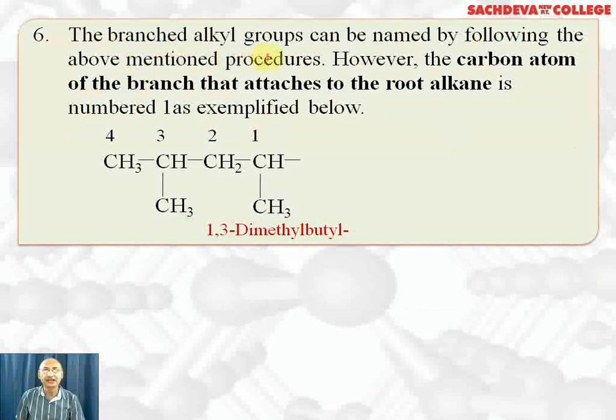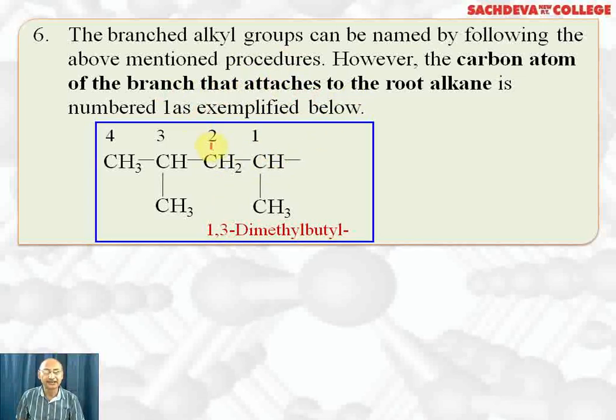Next, the branched chain alkyl groups can be named by the following procedure. However, the carbon atom of the branch that attaches to the root alkane is numbered 1, as exemplified below. Here this is first, second, third, fourth. So we call it 1,3-dimethylbutyl. This whole is butyl, and with the first carbon atom a methyl group is attached, and with the third carbon atom a methyl group is attached. So we call it 1,3-dimethylbutyl, which is the side branch chain.